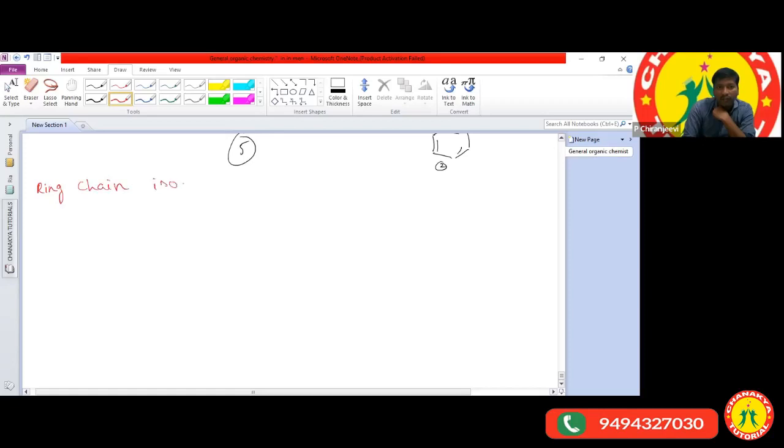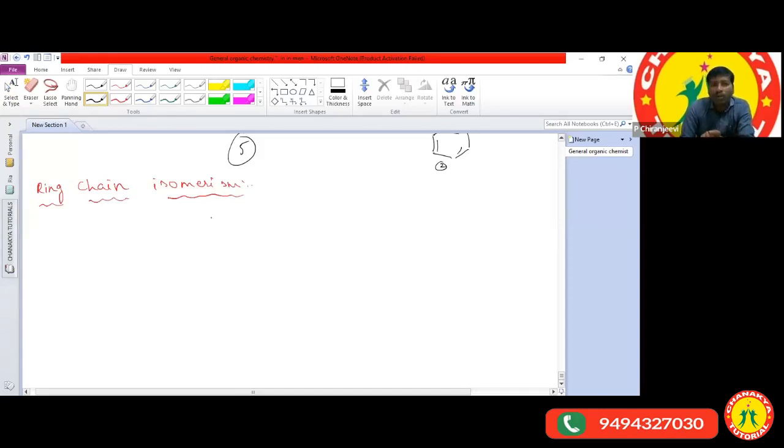Ring chain isomerism is nothing but open chain compounds being converted into cyclic rings. Open chain compounds are converted into cyclic rings, and this is called ring chain isomerism.